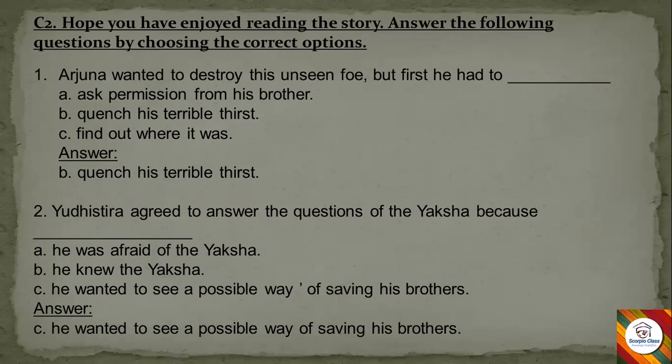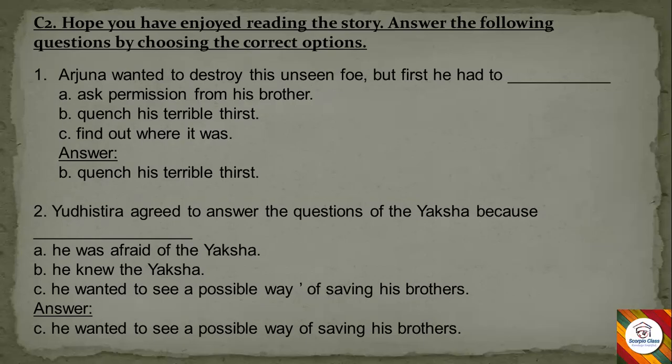So let's see the first question. Arjuna wanted to destroy his unseen foe, but first he had to dash. Foe means enemy, and before that he had to do something. What was it? Option A, ask permission from his brother. B, quench his terrible thirst. Or C, find out where it was. The correct answer is option B, quench his terrible thirst.